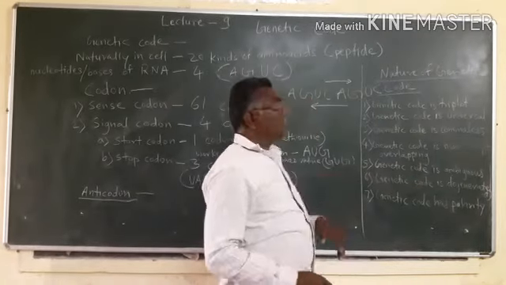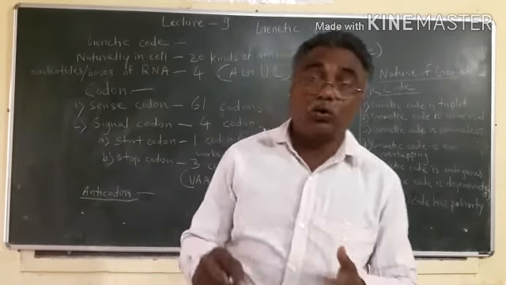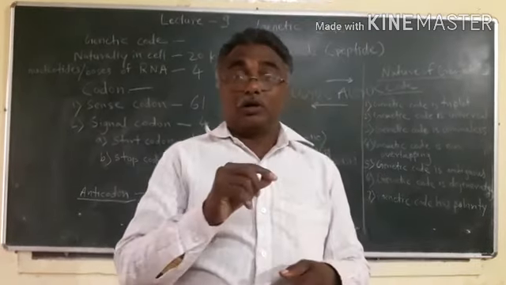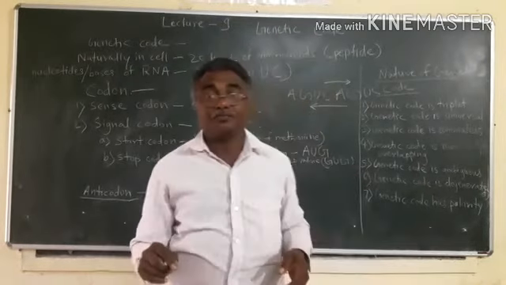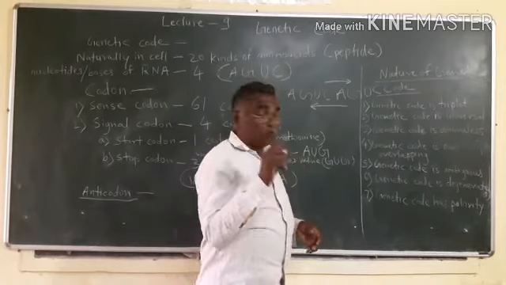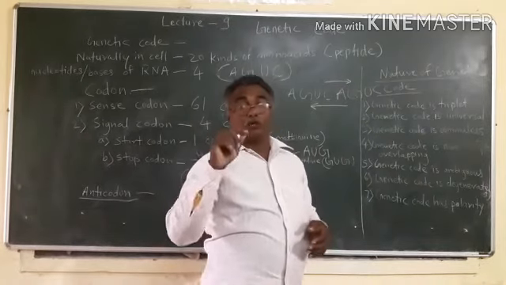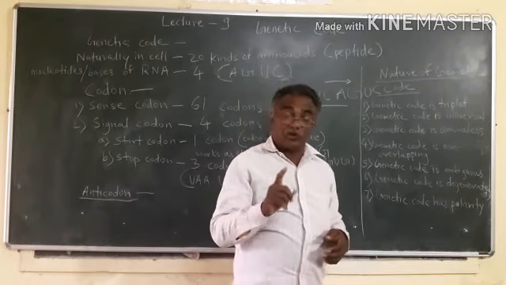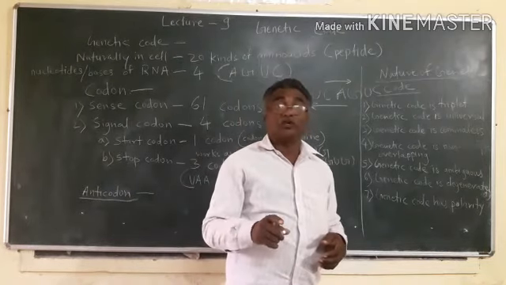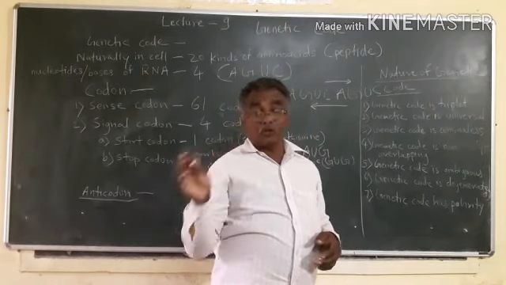Then genetic code is non-overlapping, meaning in the sequence of bases, one base comes in only a single codon; one base in the sequence will not work in 2 or 3 codons.